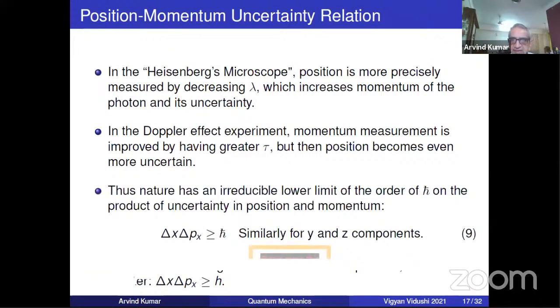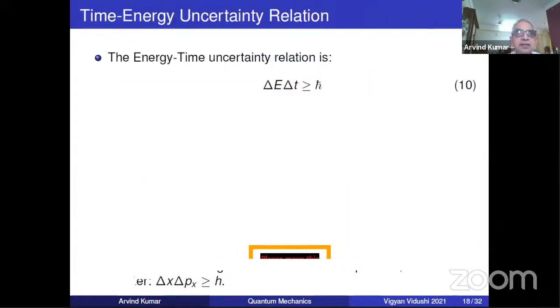And thus nature has an irreducible uncertainty. Irreducible means it cannot be brought lower than this. It can't be reduced further. And that is of the order of h cross. So these two experiments established that.